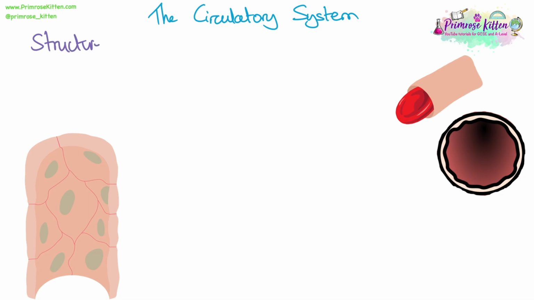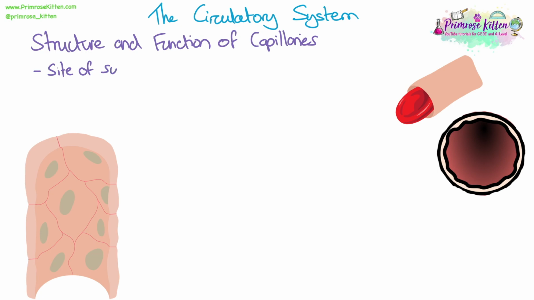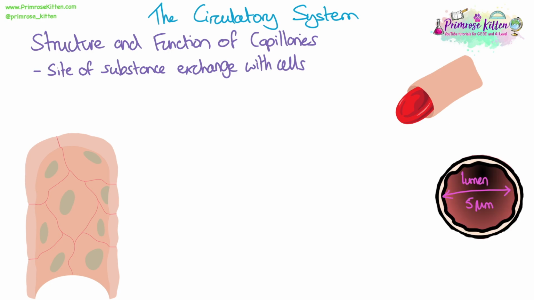Let's look at the structure and function of capillaries. So the function of capillaries really is that they are the site of substance exchange with the cells. They are the smallest blood vessels with the narrowest diameter, and this is because the diameter needs to be the same width as one red blood cell, which is about 5 micrometres.